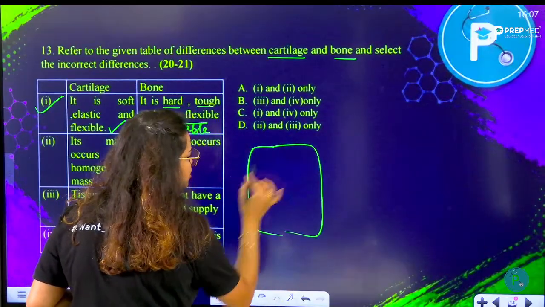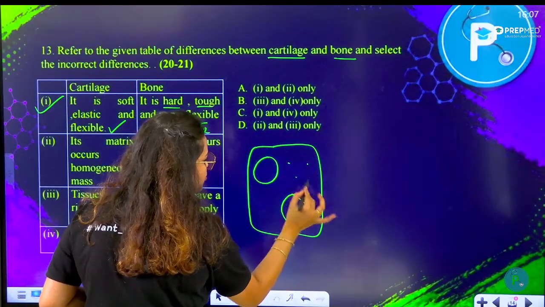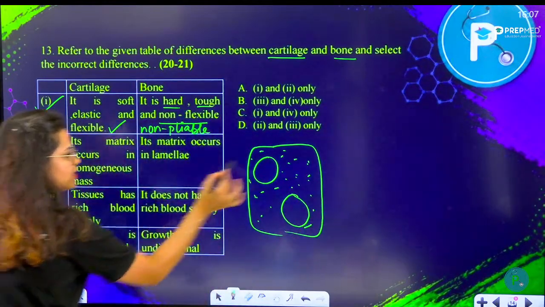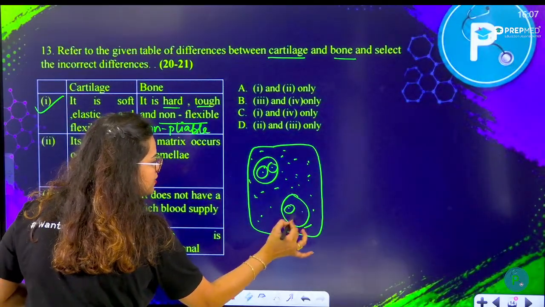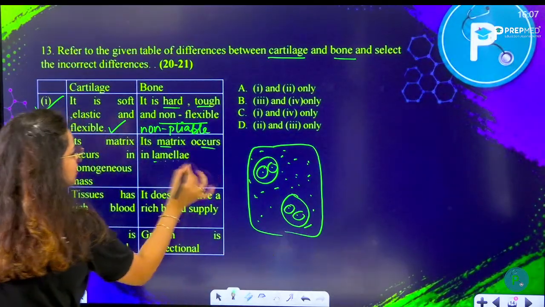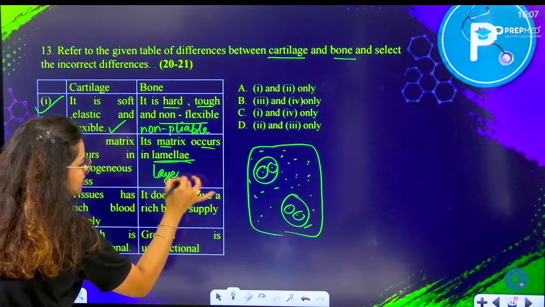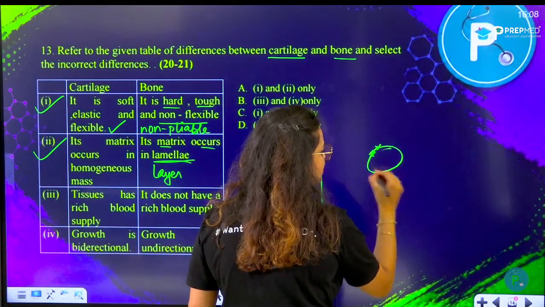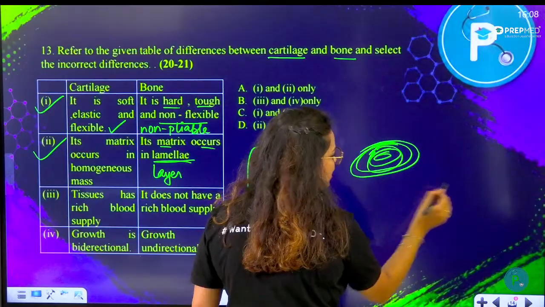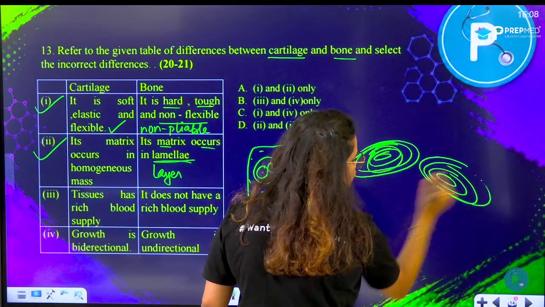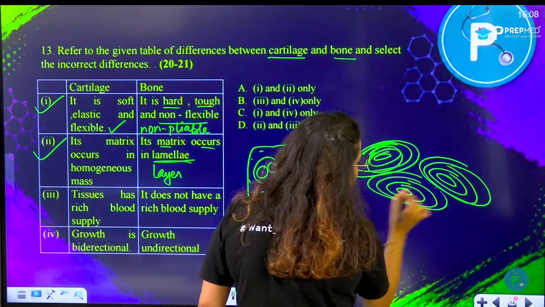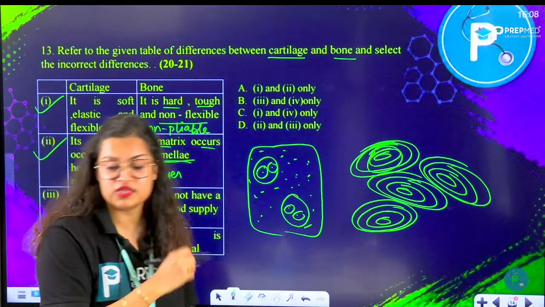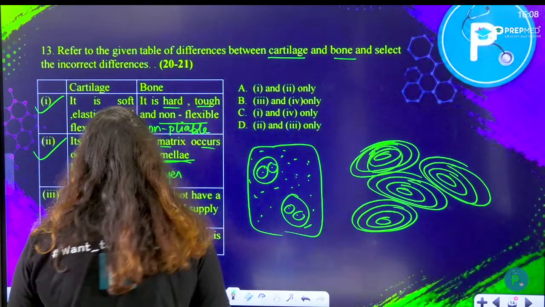If you look into the structure of a cartilage, this is how the matrix is present, completely evenly distributed all over, and their cells are present inside these lacunae, these spaces. And in bone, the matrix occurs in lamellae. Lamellae means layers. Yes, this is also correct. In case of bones, you would see that their matrix is present layer by layer by layer. These are concentric circles present in the bone. Each of these lamellae contains small spaces where the osteocytes are located. So this is also correct.